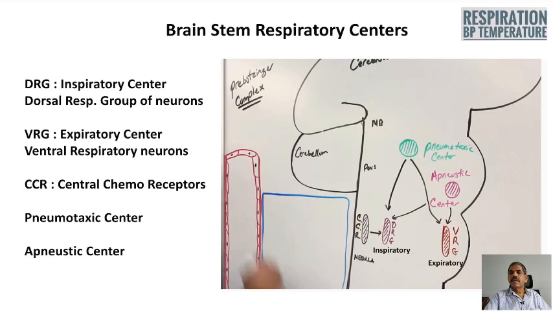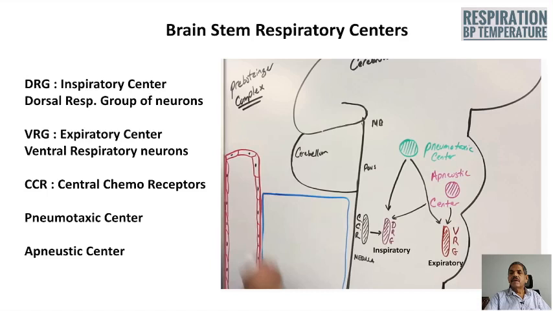Next is the pneumotaxic center, which is known to control the dorsal respiratory group of neurons as well as the ventral respiratory group of neurons, in the medulla.